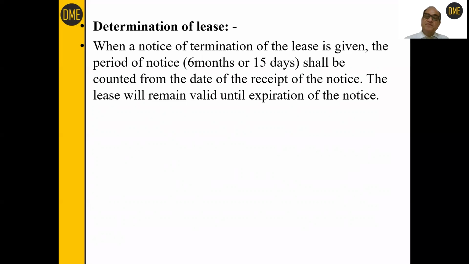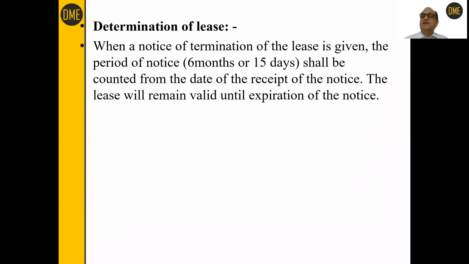And the lease remains valid until expiration of this notice period, that is 6 months or 15 days after receipt of the notice. The tenant remains a tenant for another 6 months in cases of agricultural land being given on lease, and the tenant remains tenant for another 15 days after receiving the notice under section 106 of the TPA.